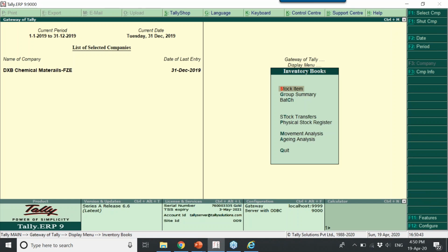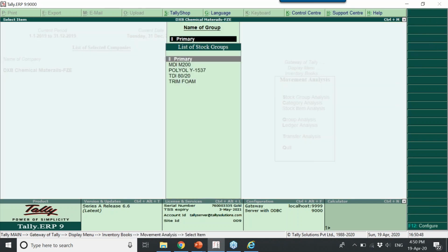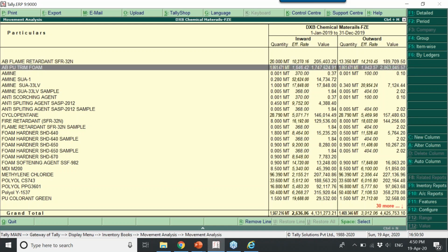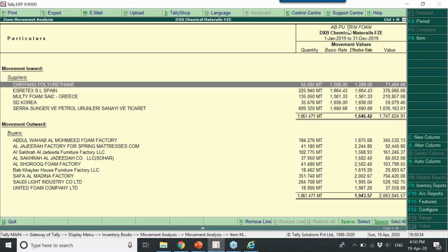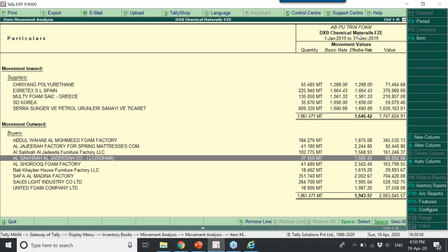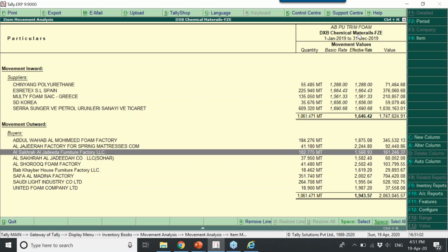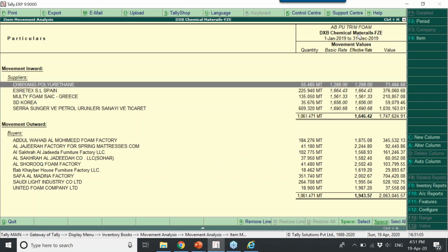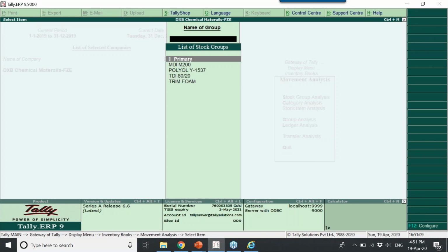And movement analysis: if you select any specific product, then it shows from whom you purchased that specific product, and who all you have sold it to. Who are your customers you have sold it to. This is how it shows a specific stock's complete history of purchase and sales.